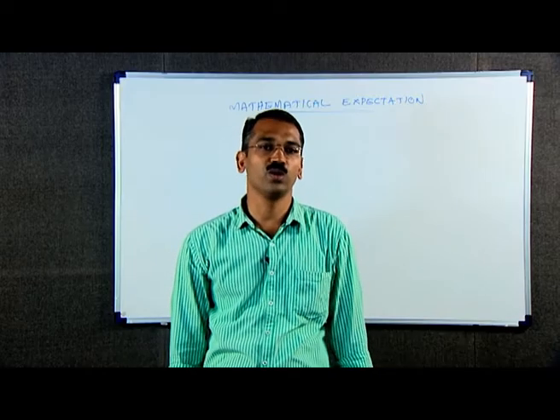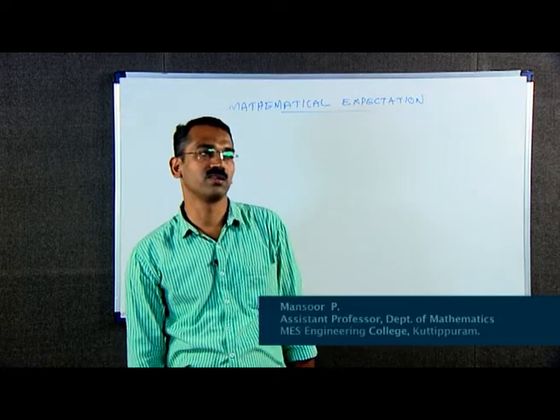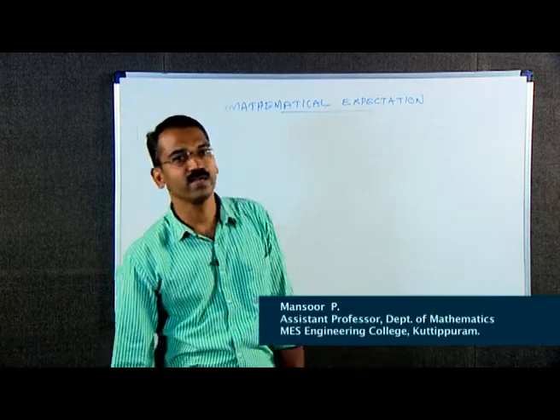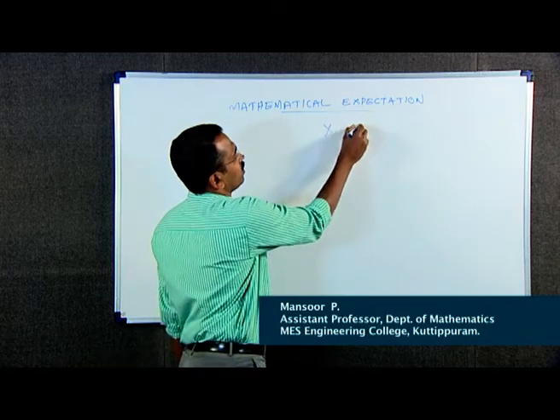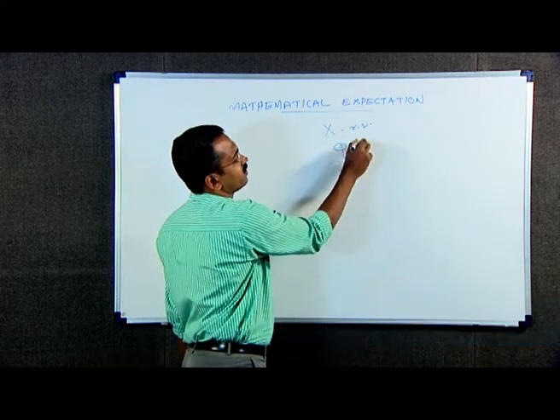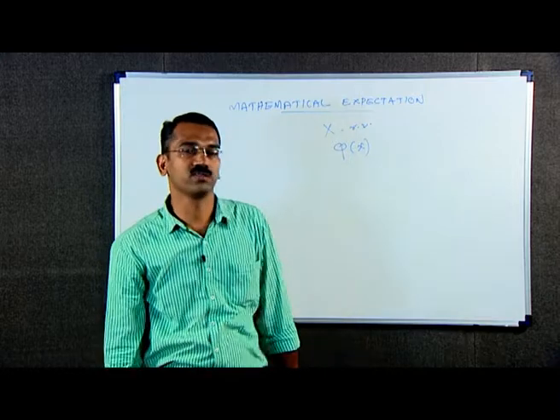Welcome to the session on mathematical expectation. Let x be a random variable and phi of x be a function of x.